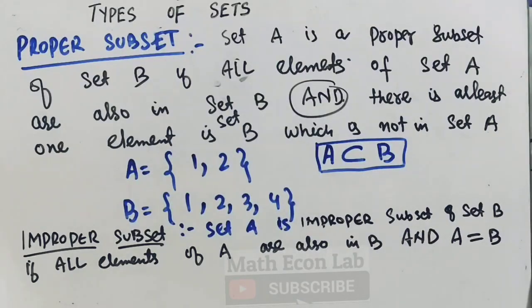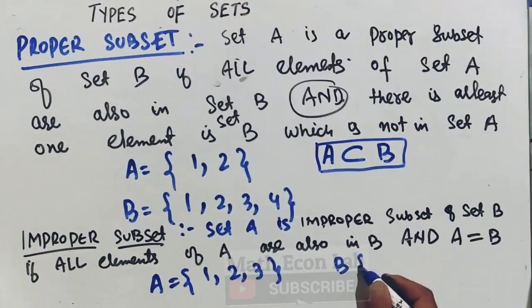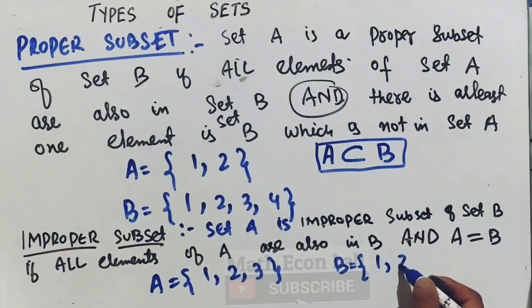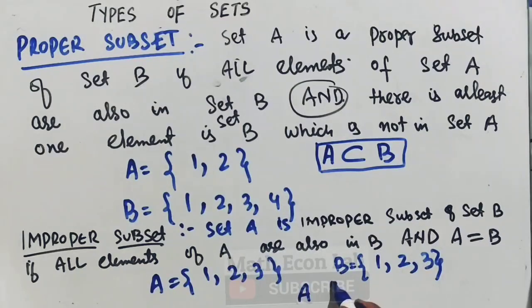So by this what do we mean? If I take a set with 1, 2 and 3, and I take another set where I have the same number of elements and the same elements, obviously. In this case I say A is an improper subset of B because B contains all elements of A and also A contains all elements of B. So it is denoted by this symbol.